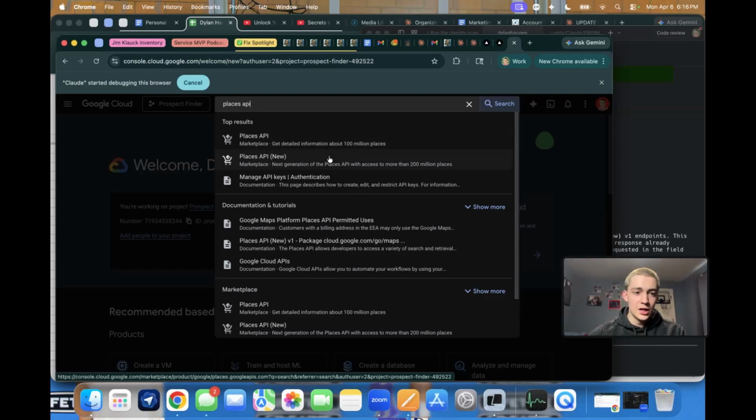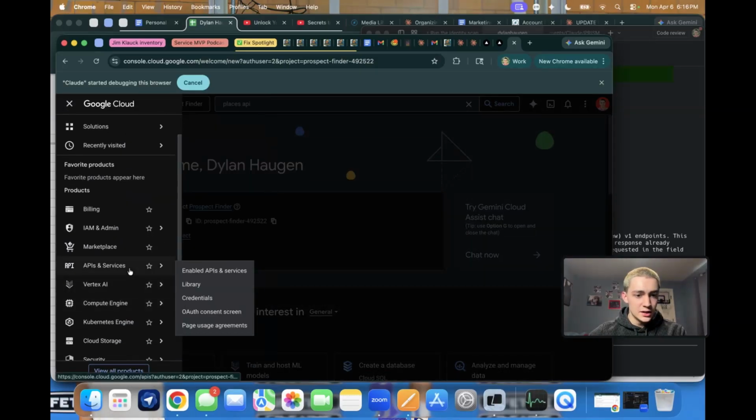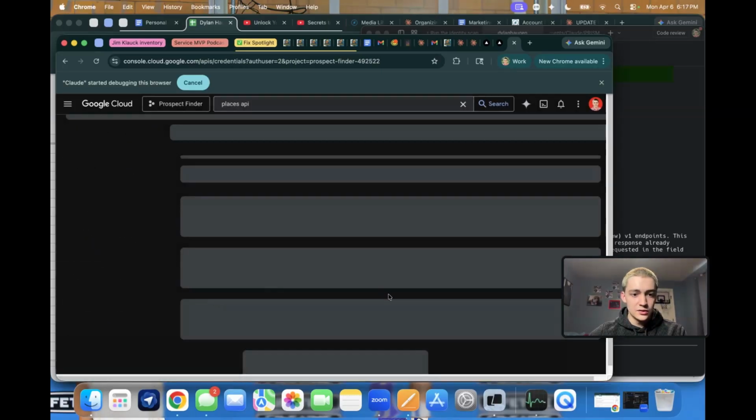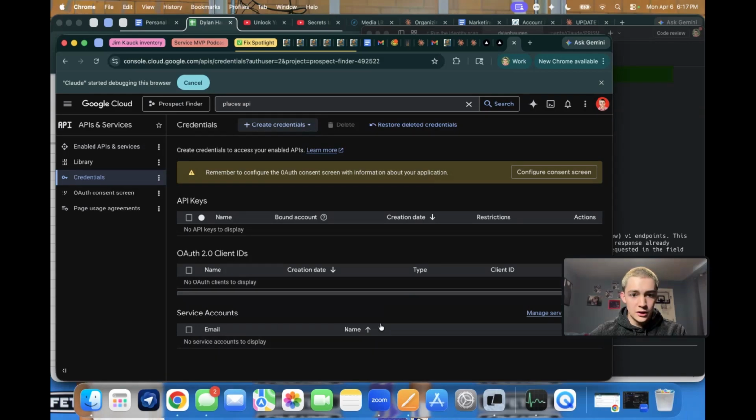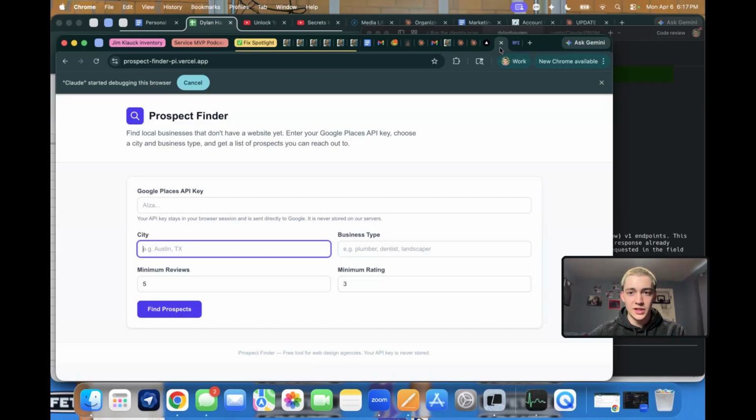So you're going to set that up. And then to get your API key, you're going to go over here to the side, say APIs and services, and then credentials, and it will show up here. I'm not sure where mine is. I don't think I'm on the thing right now, but you'll have your API key here, and it'll also show up after you set up things.